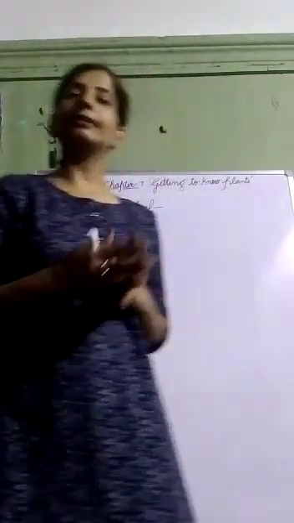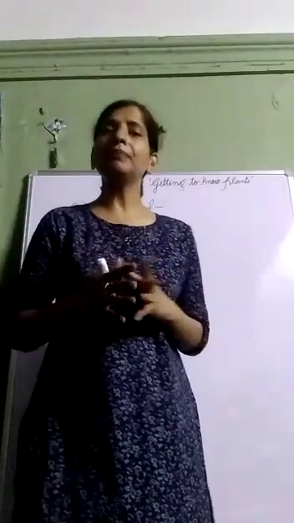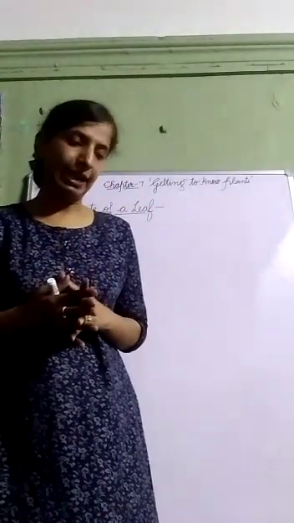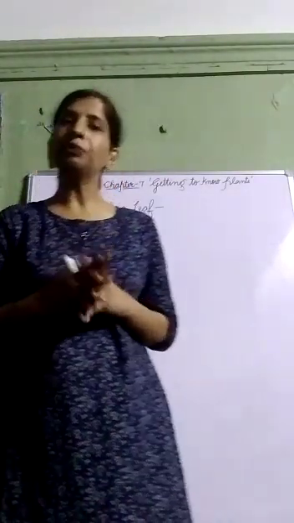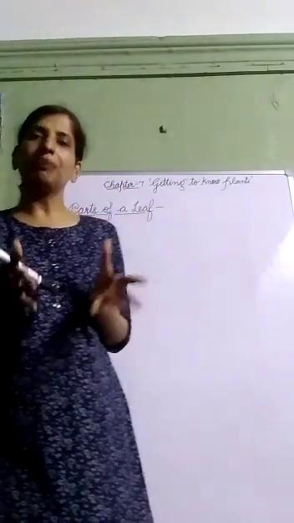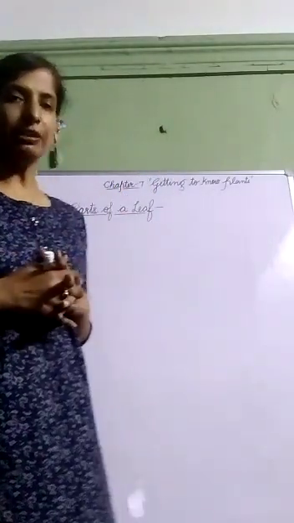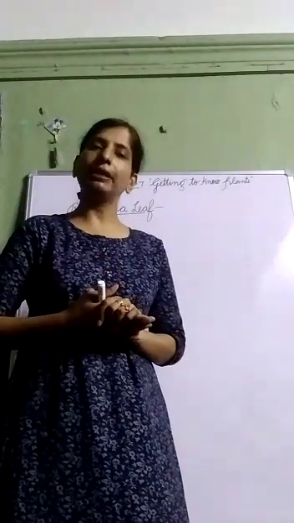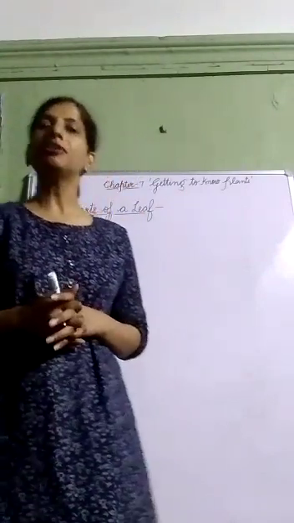Now after this we have discussed important parts of a plant. We have discussed that stem is an important part of a plant. The main function of stem is that it bears branches, leaves, flowers, fruit, buds and all the parts of the plant. Another important function of the stem is that the water which is absorbed by the root is transported to all parts of the plant with the help of stem.